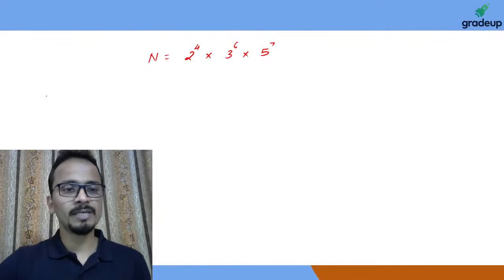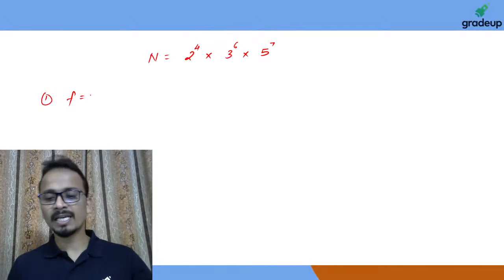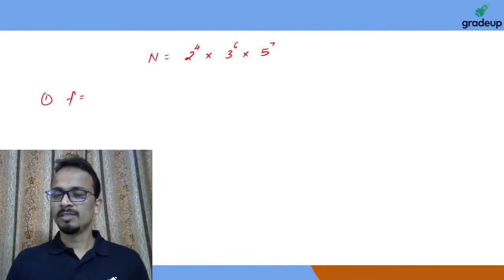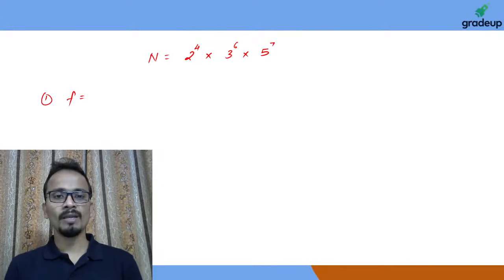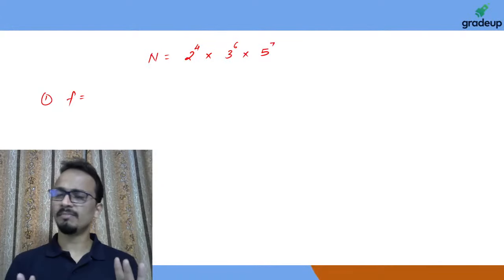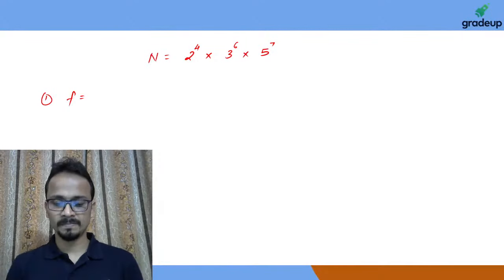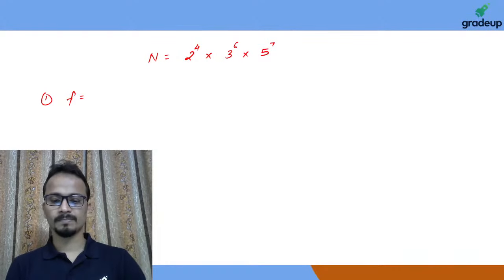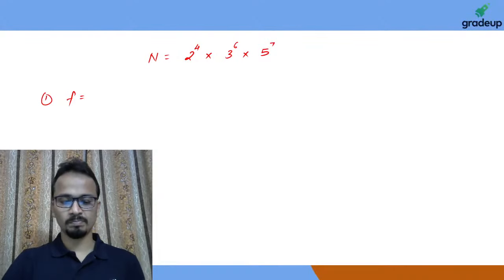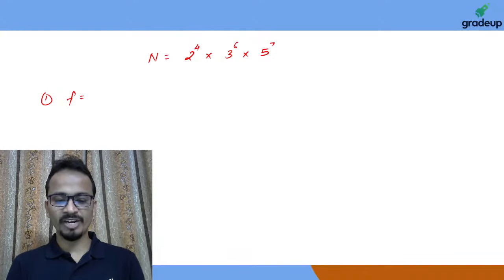Now first thing, give me the number of factors of this number quickly. Write it in the comment section. I want the number of factors of this number. Take your time, just give me the number of factors. I'm waiting for your comments. Quickly post it.